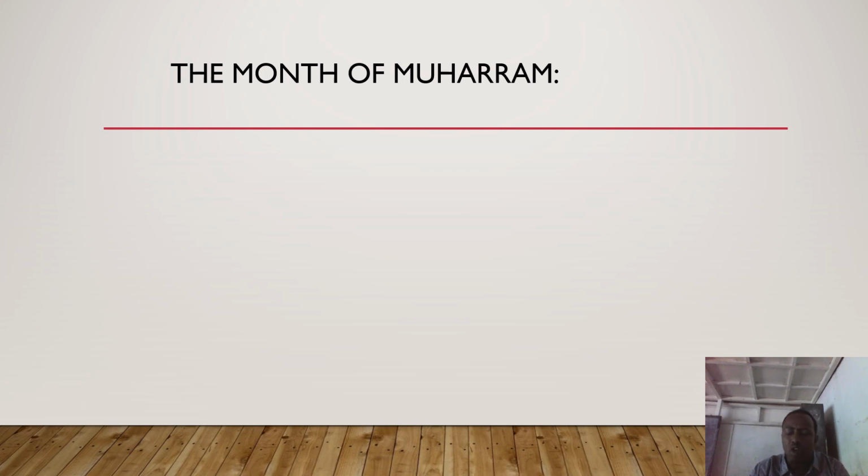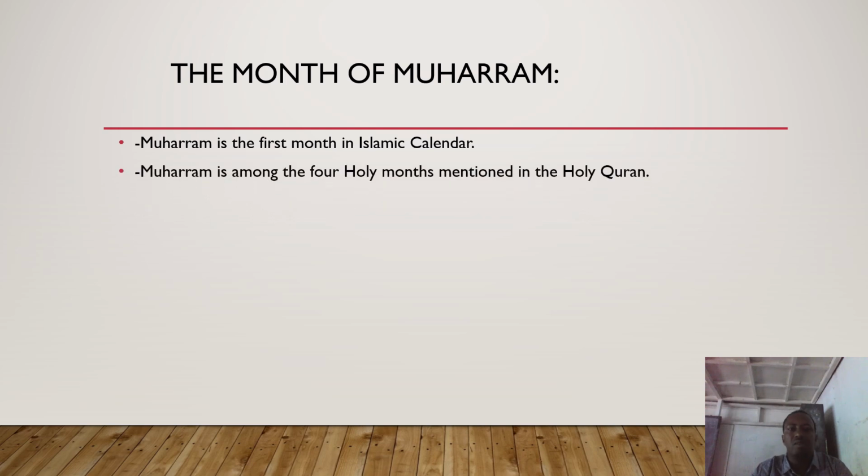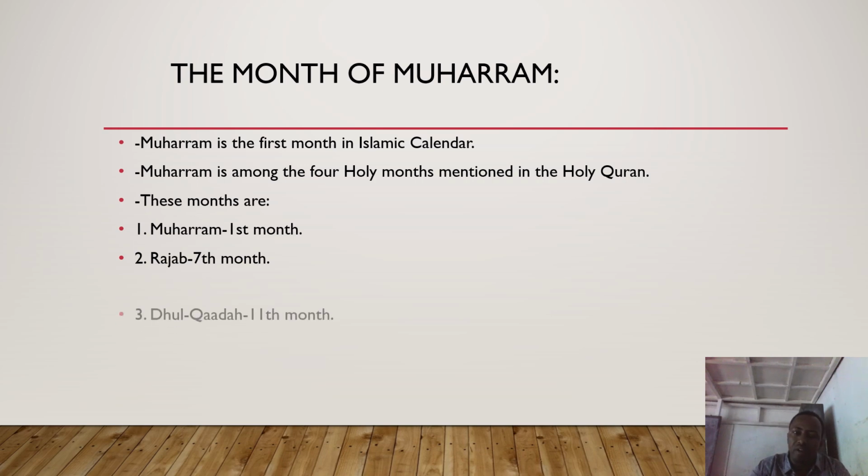Our main focus will be the month of Muharram. First and foremost, it is the first month in the Islamic calendar. That is very, very important. Muharram is among the 4 holy months mentioned in the Holy Quran. These holy months include, number 1, Muharram, the first month; number 2, Rajab, the 7th month; number 3, Dhul Qa'dah, the 11th month; and number 4, Dhul Hijjah, the 12th month.